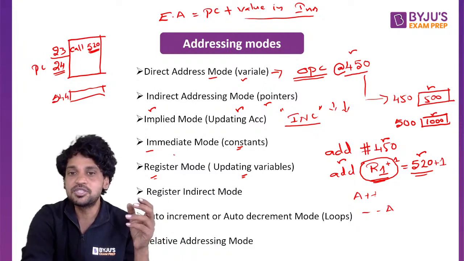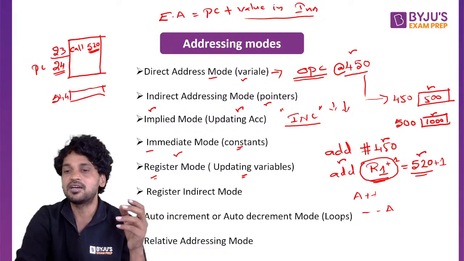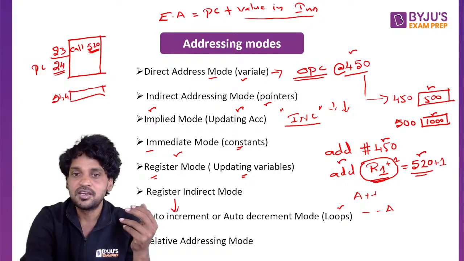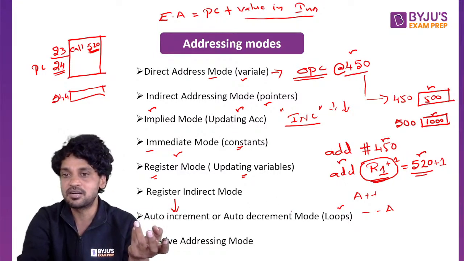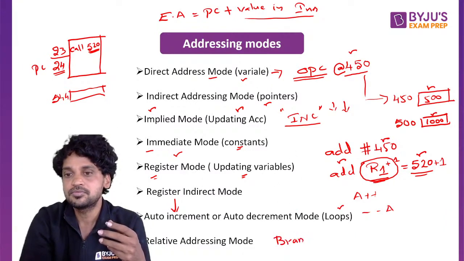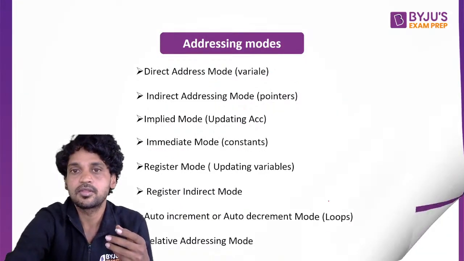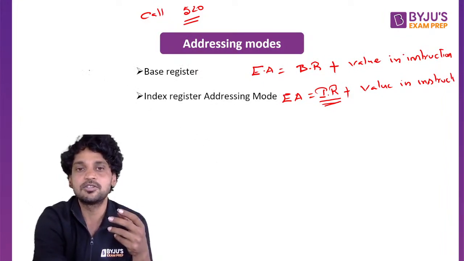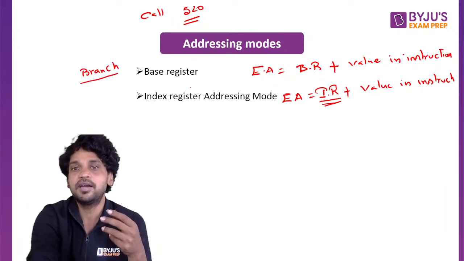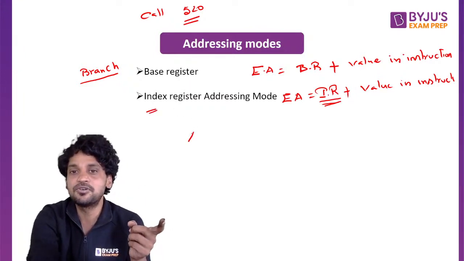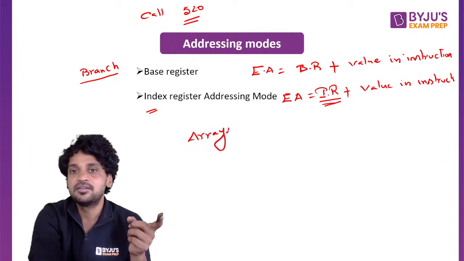For this, we use register addressing mode, and auto increment, auto decrement addressing modes are for loops, and register indirect addressing mode will serve as a base addressing mode for auto increment and auto decrement addressing mode. Relative addressing mode is for branches. Base register addressing mode is also for branches. Dynamic relocation of the program will be done by base register addressing mode or PC relative addressing mode. Index register addressing mode is for declaring arrays. Okay, any doubts so far?